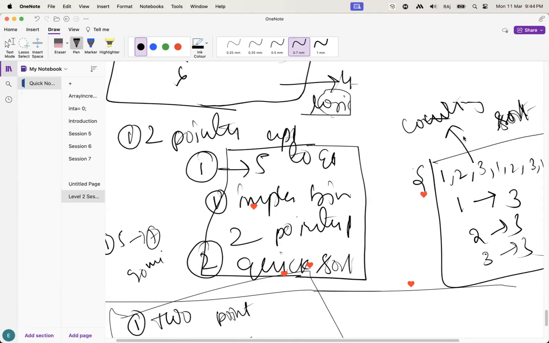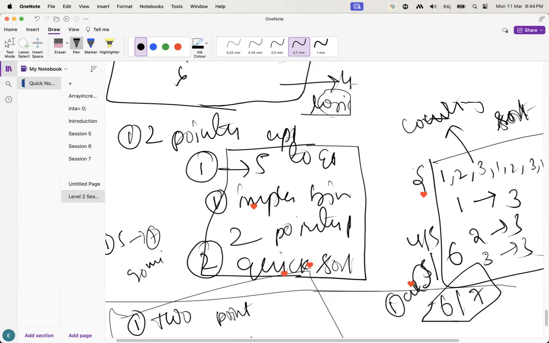Guys, I can assure one thing. If you follow my classes consistently and practice well, you can easily clear the second and third rounds, guys. You can solve at least 4 questions out of 5. If they give 6 questions, you can solve 5. If they give 7 questions, you can solve 6. If you do like this now, you will be ahead of others. You will be given more priority.